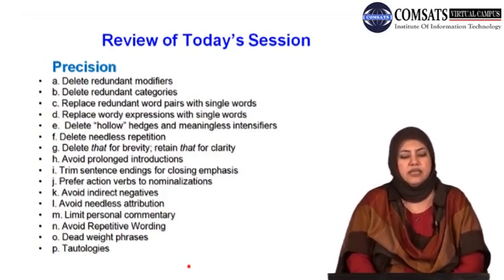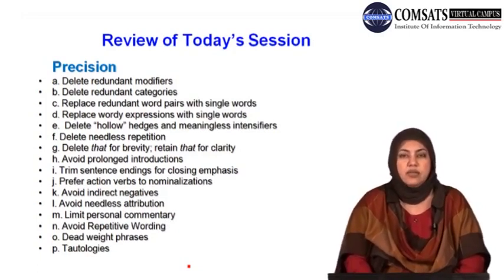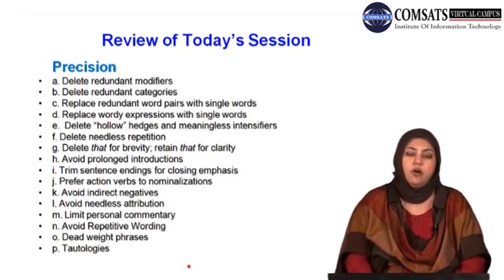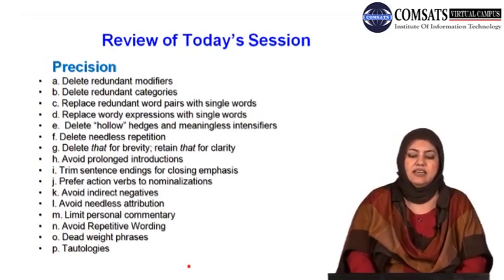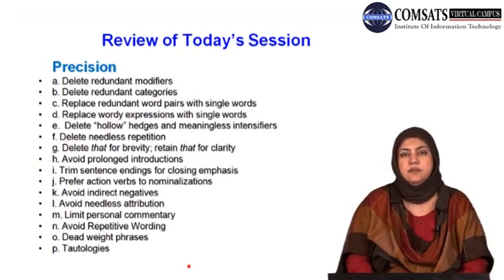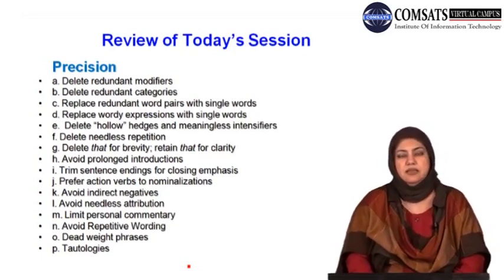Anyhow, moving forward, I have also shared with you today, as a rule for creating precision, avoid prolonged introductions, and in the same way, trim sentence endings for closing emphasis. Sentence की beginning और sentence की closing should be precise.